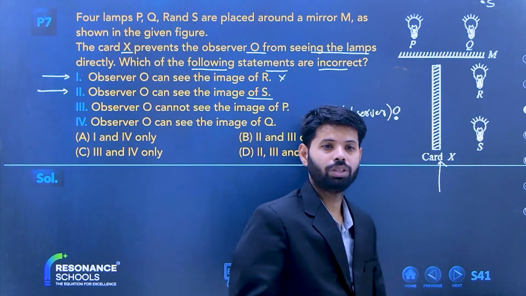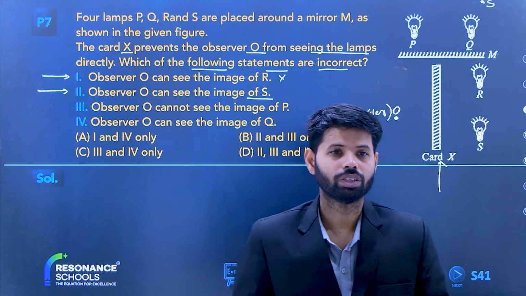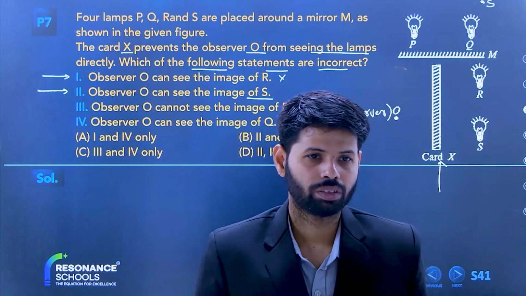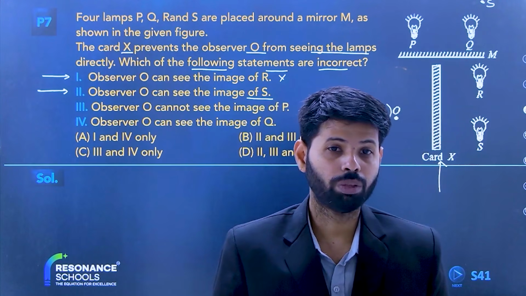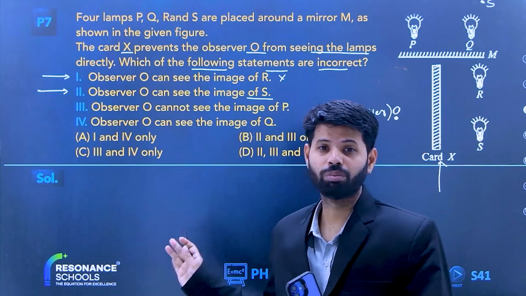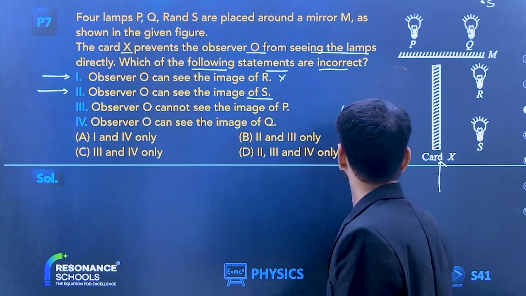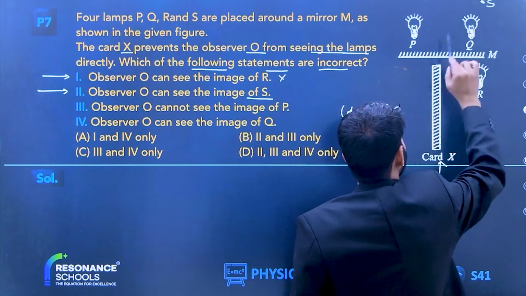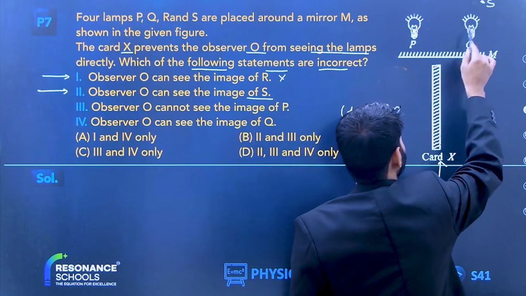Now tell me, the card is opaque, right? Very big problem, but it looks only big, it is not a big problem, right? So the observer is present here. Will he be able to see the image of S?